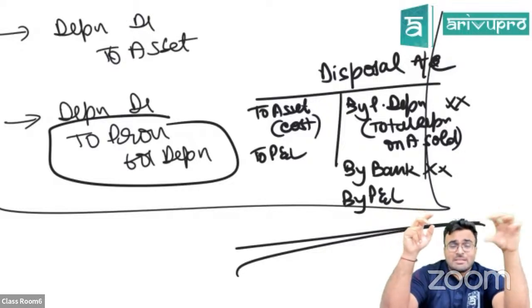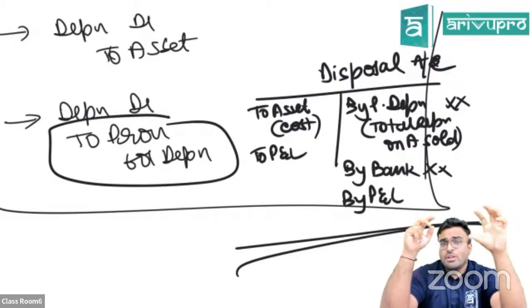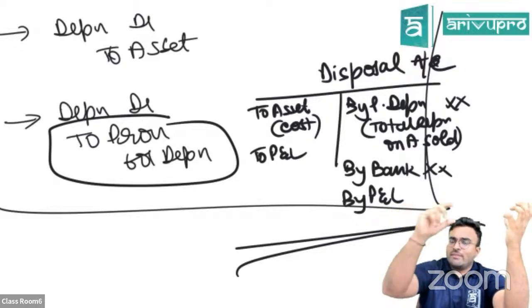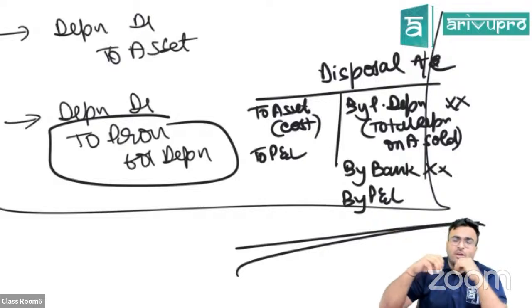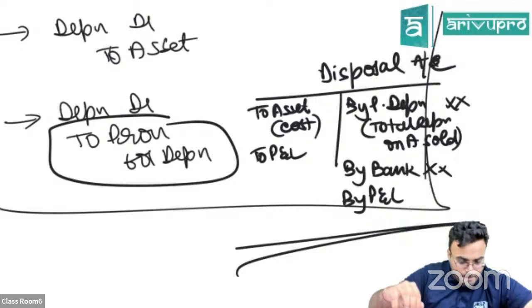But whatever mistakes are done in the passbook, that means done by the bank, or whatever things are not entered in the passbook, that is not done by you. These things you can't correct. Those things will go to the BRS. So when you have an adjusted cash book, first you rectify the things and put the things which you have not put already into the cash book. Then you go ahead and prepare your BRS.